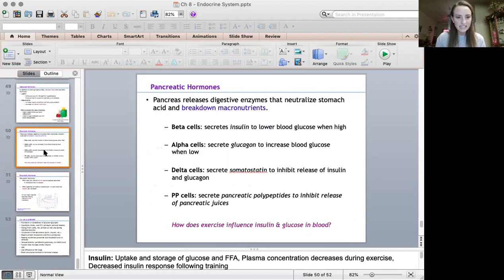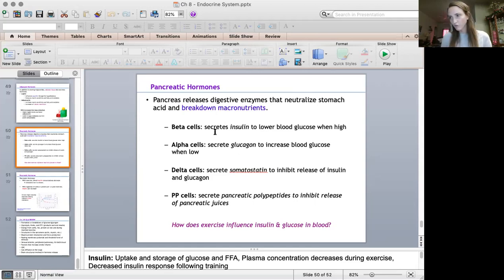All right, getting towards the end here. Last is pancreatic hormones. So knowing the difference between beta cells, alpha cells, delta cells, and PP cells. Again, just knowing the definition, but you may have some practical questions here. If we know the role of beta cells, they secrete insulin to lower blood glucose when it's high.